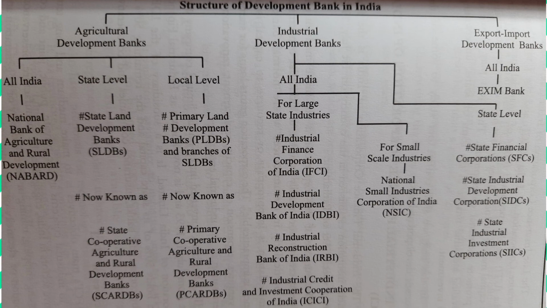Therefore, they are not included in the flowchart. They are established with a view of playing a role of providing industrial finance in the form of loans, underwriting, and investment. So this is the basic structure of development banks in India.